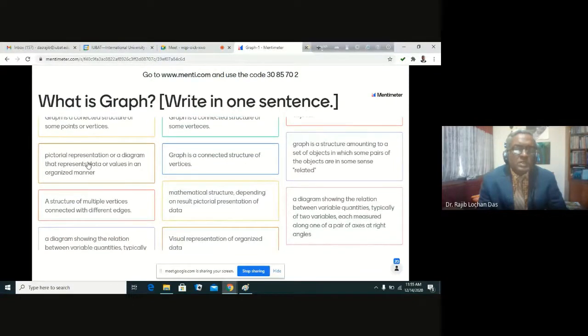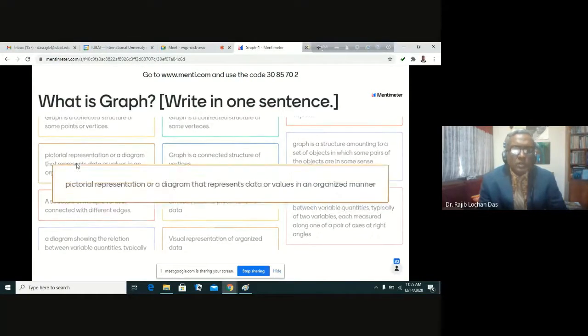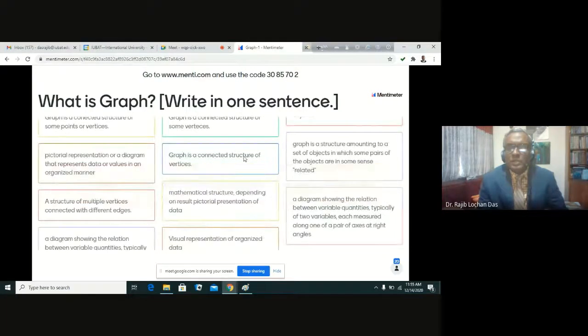Okay, so let me talk a little about something. This one, the pictorial presentation or a diagram that represents data or values in an organized manner. This is wrong. This is actually a chart. It is about statistics, the presentation of data in statistics, but it is not the topic we are now discussing.